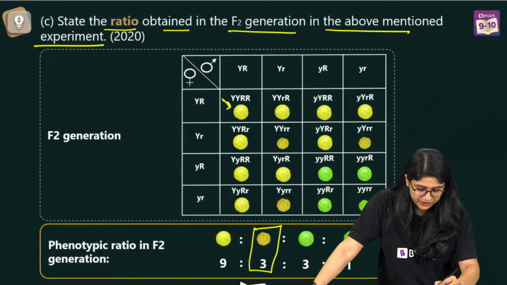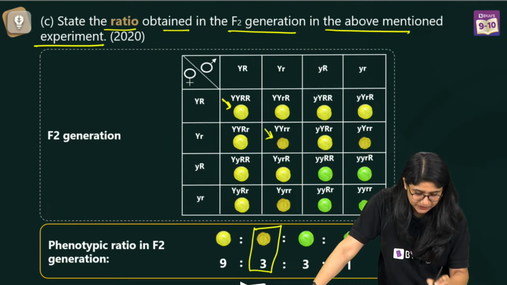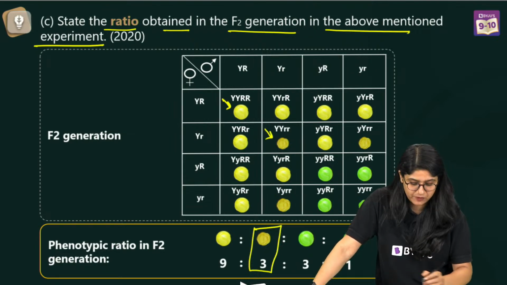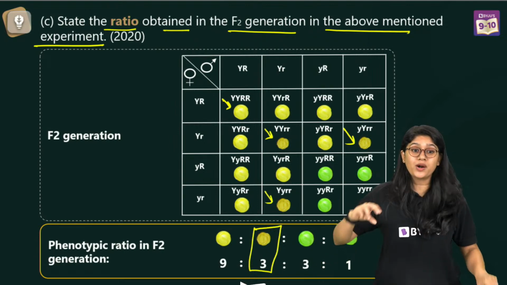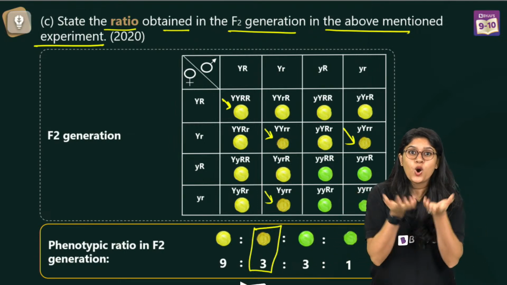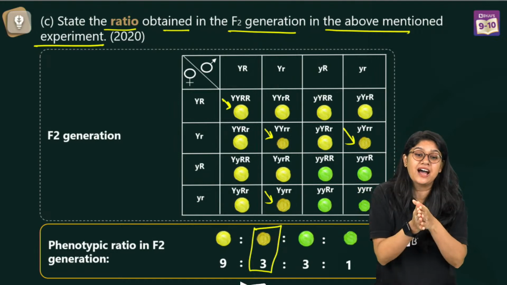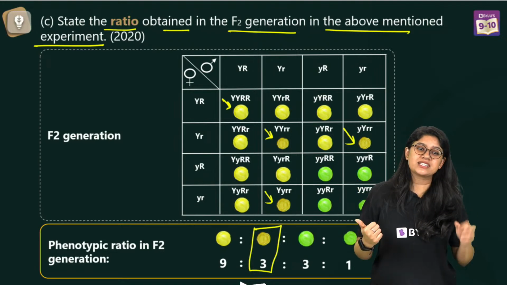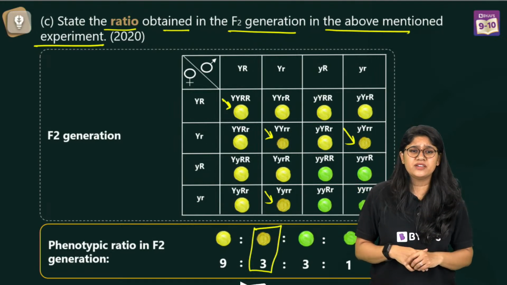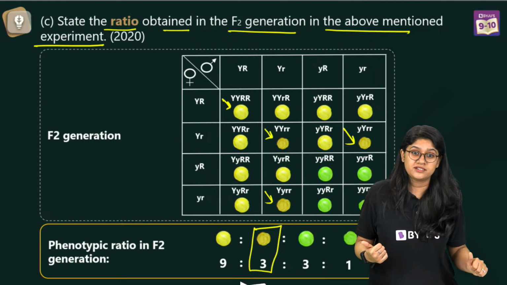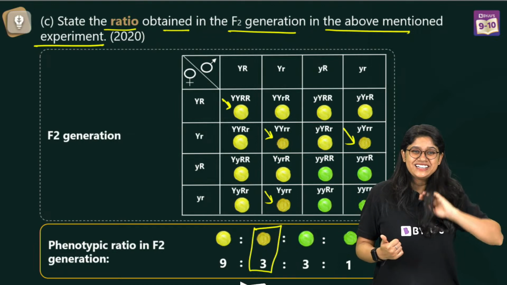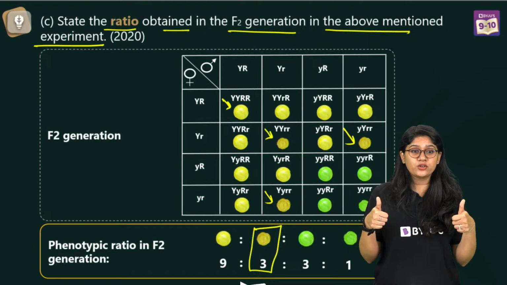See if you look over here, this has two capital Y, this has only one capital Y, and this again has one capital Y. So what is the actual genetic makeup? What types of traits they have, that we have as a genetic makeup. Yes, Aditi, we don't have the genotypic ratio for this particular experiment. That's nice. Everyone, I hope that you got it.